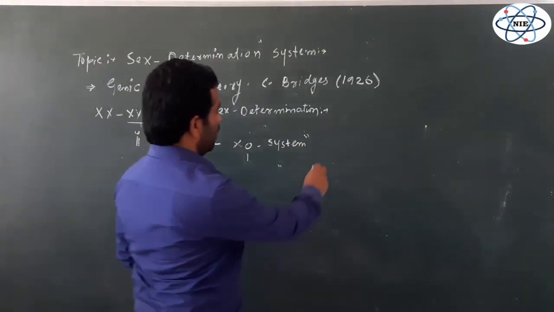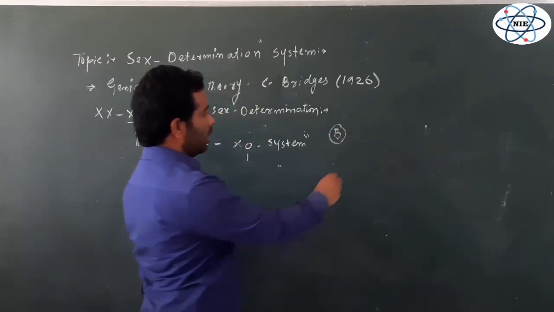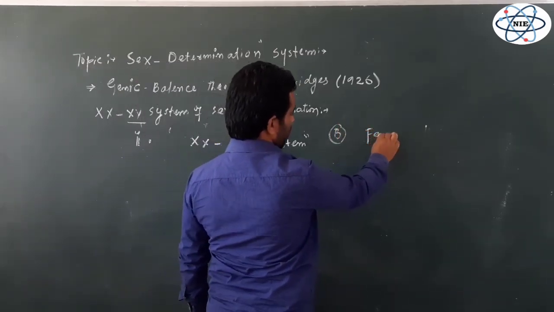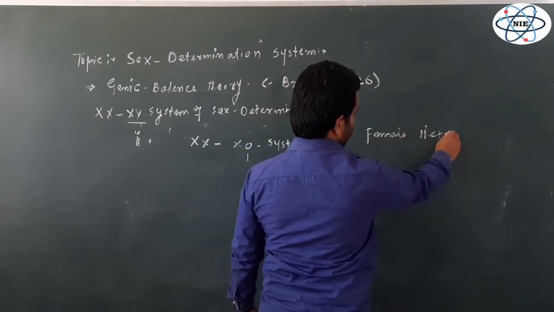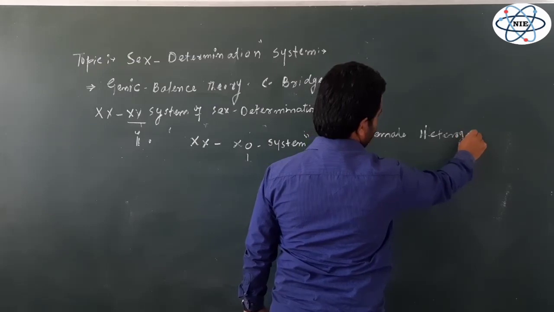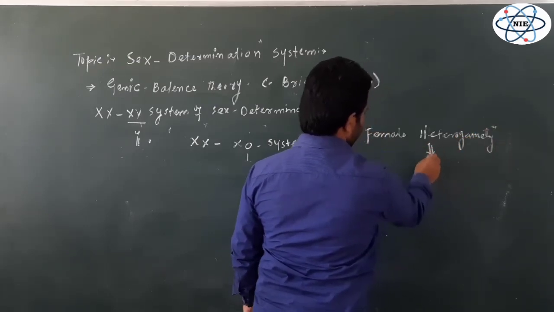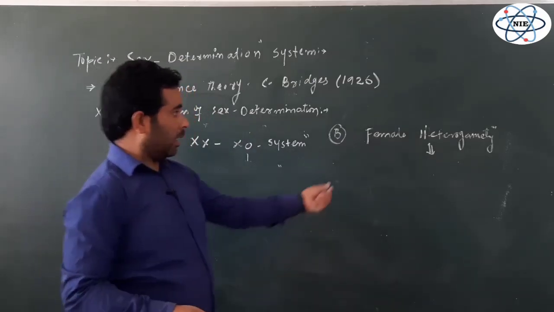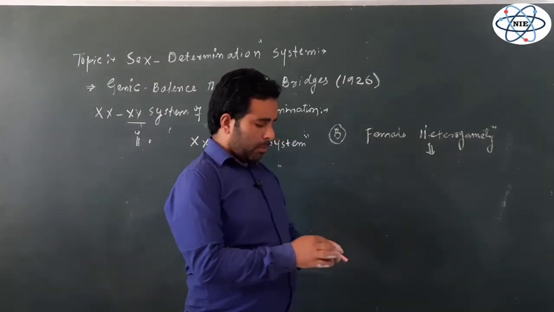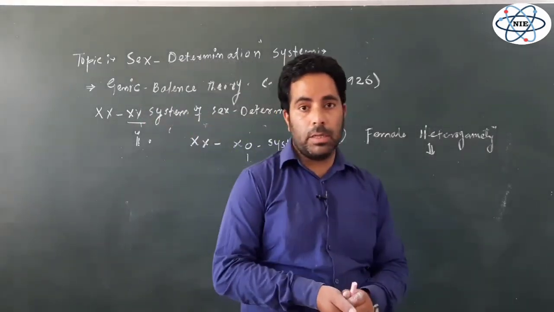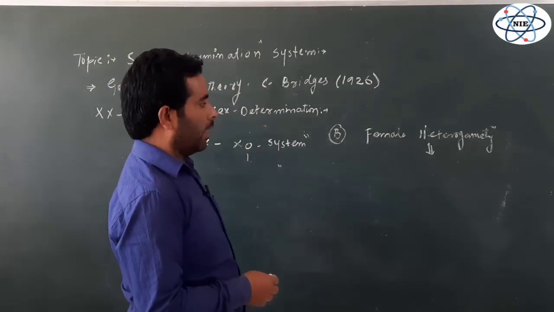So we have another example of chromosomal sex determination, that is called female heterogamety. So first of all, you understand again, here in this case, not the male, this is reverse of this. Here the female is capable of producing two different types of gametes or eggs.